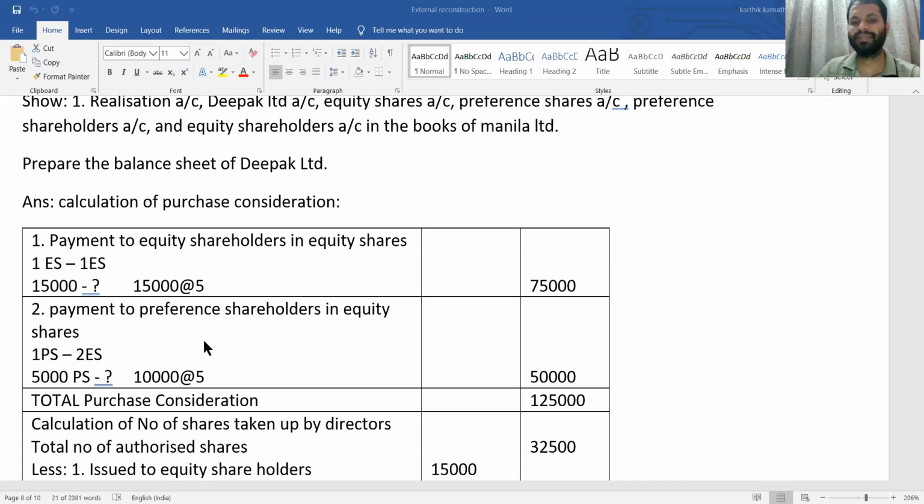So total purchase consideration will be 75,000 plus 50,000. So the total purchase consideration is 1,25,000.